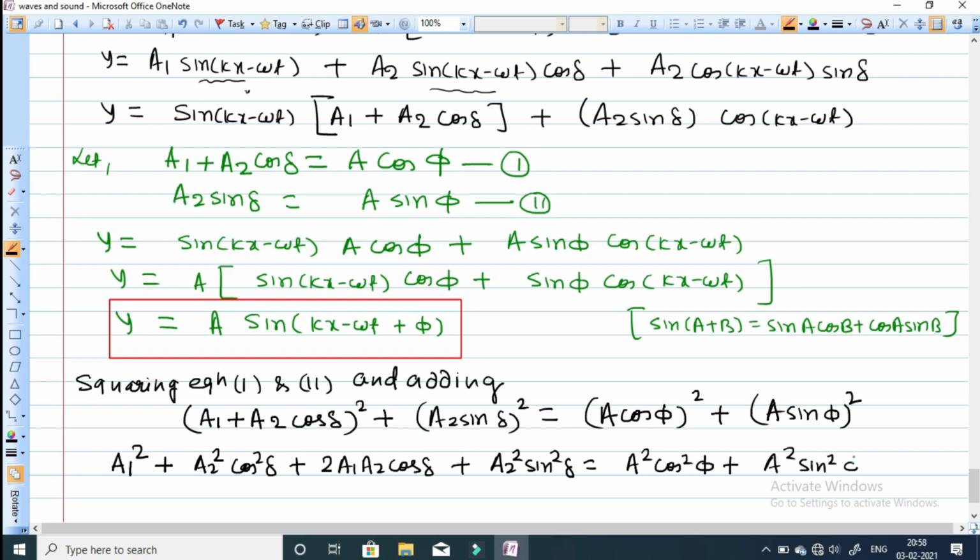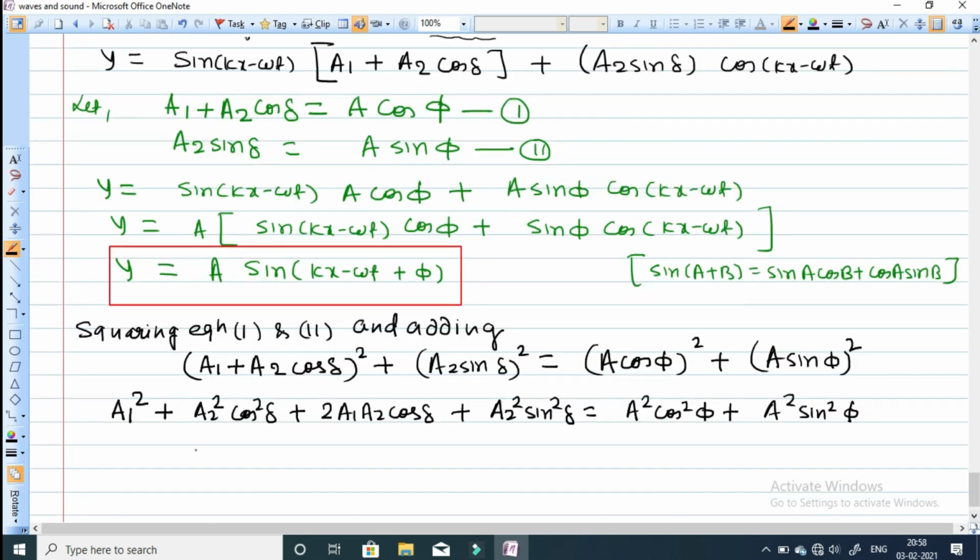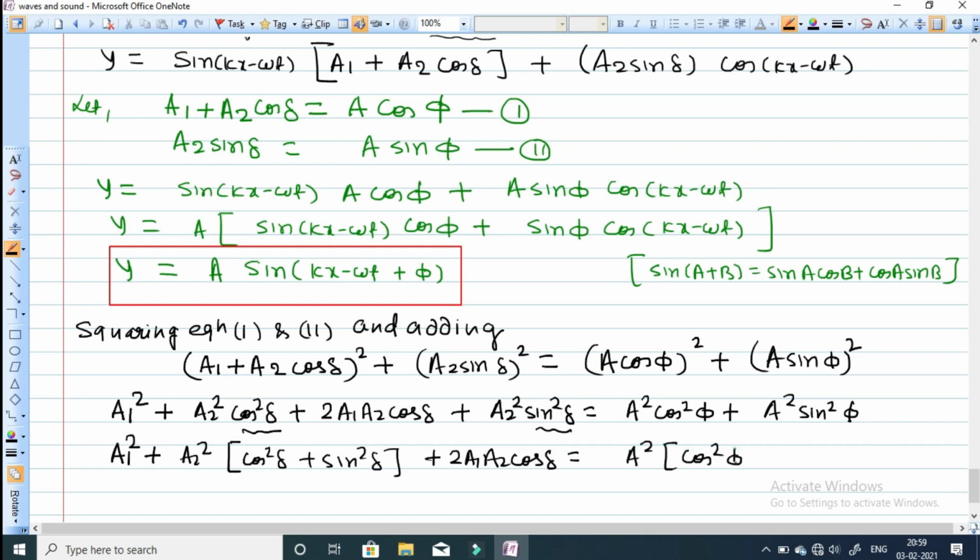Okay, so when we solve this expression, it becomes a1 square plus, taking a2 square common in these two terms, a2 square (cos square delta plus sin square delta) plus 2ab, that is 2 a1 a2 cos delta, equals A square common, so it becomes cos square phi plus sin square phi.